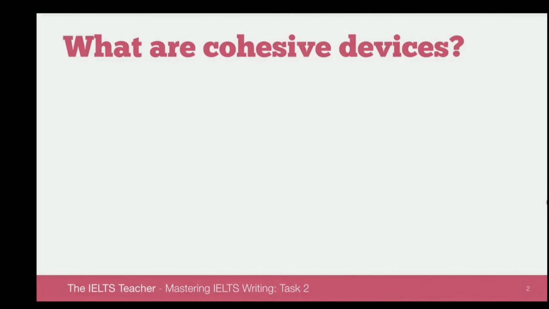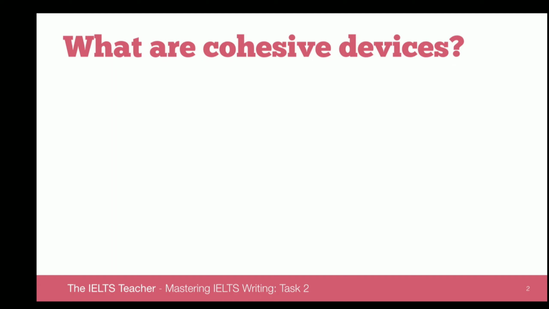Let's begin by asking the question, what are cohesive devices? In the band descriptors, they obviously point them out. They say for band 7 that you need to use accurate and appropriate cohesive devices with not too much overuse or underuse.